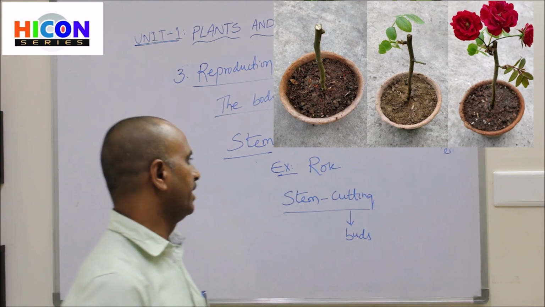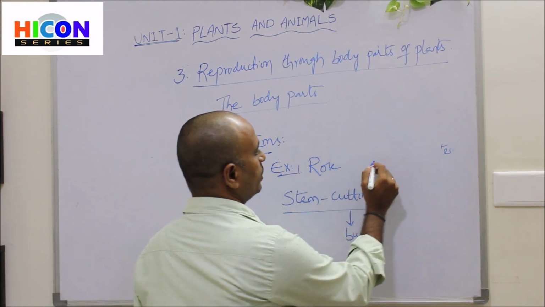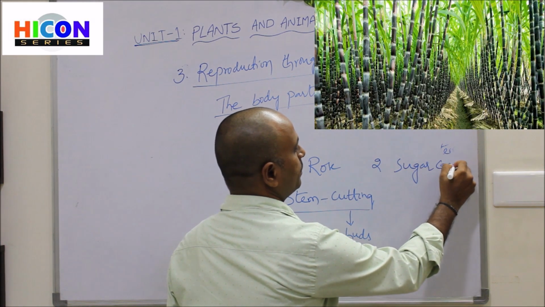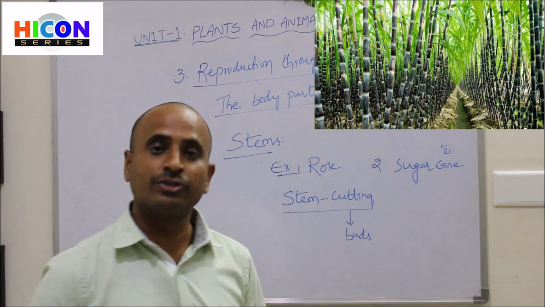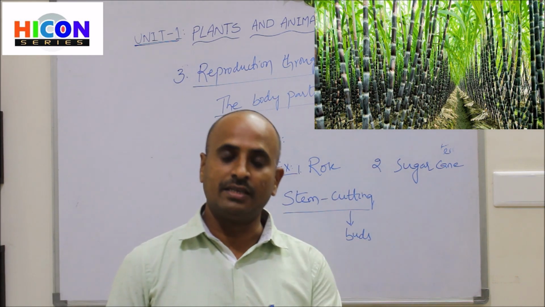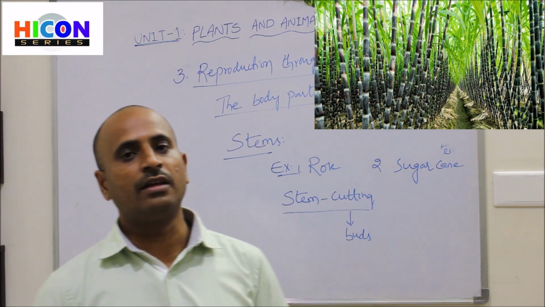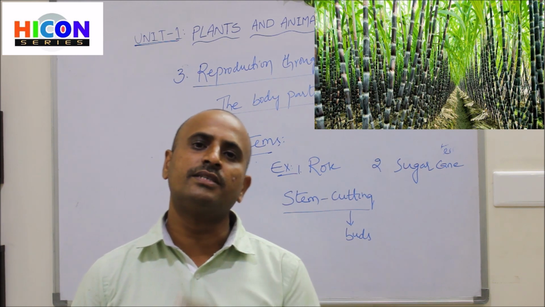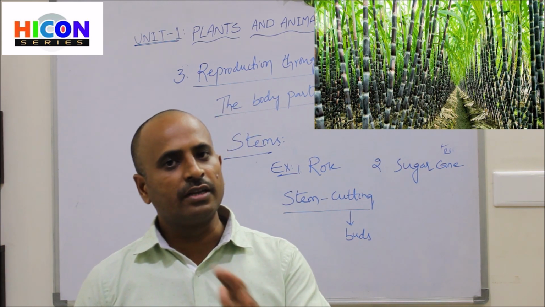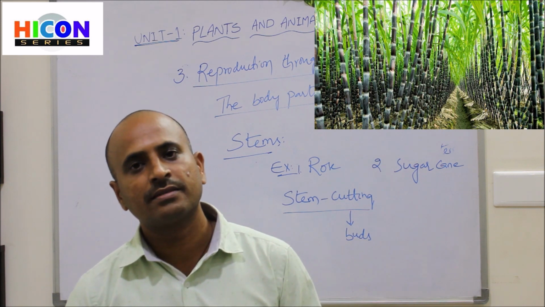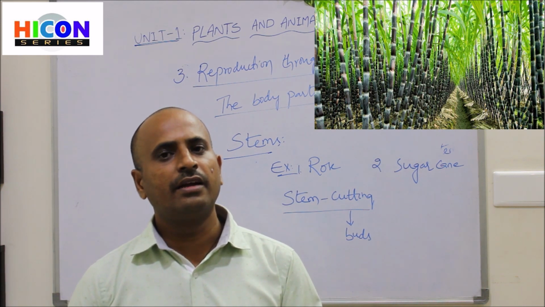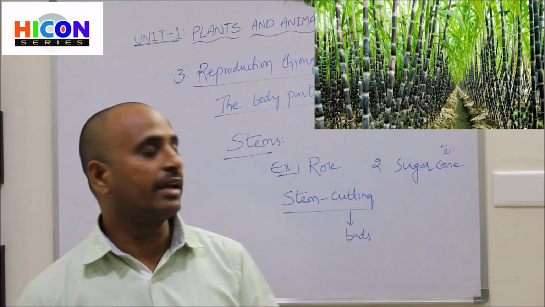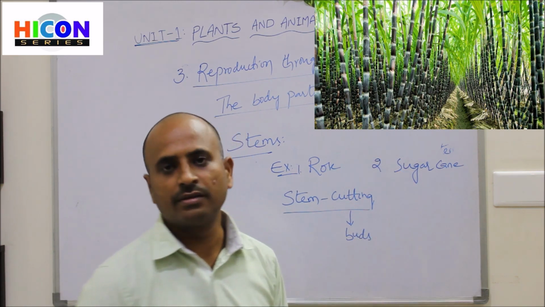In a similar way, another example is sugar cane. So look at the picture. In the picture you are observing a sugar cane, which is nothing but a stem. On the stem of this sugar cane, you are observing small buds. If you cut the stem into pieces having buds and plant them in the soil, then you will get a new sugar cane plant.